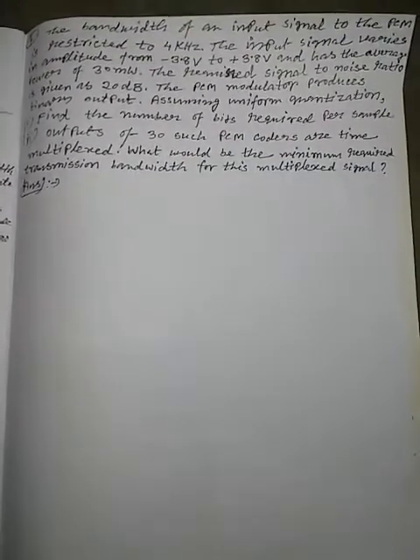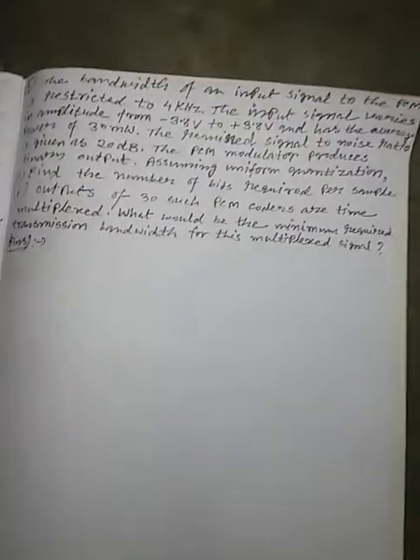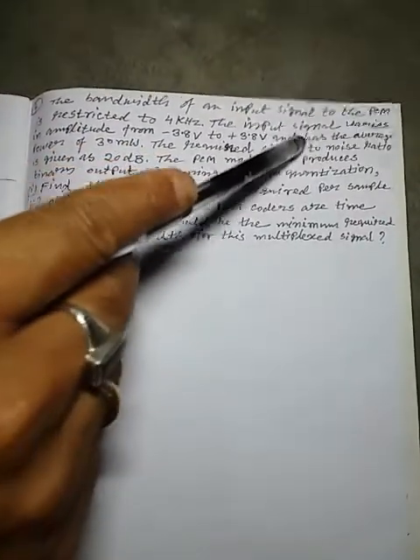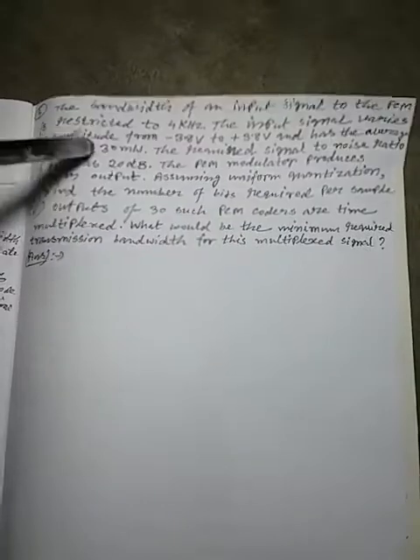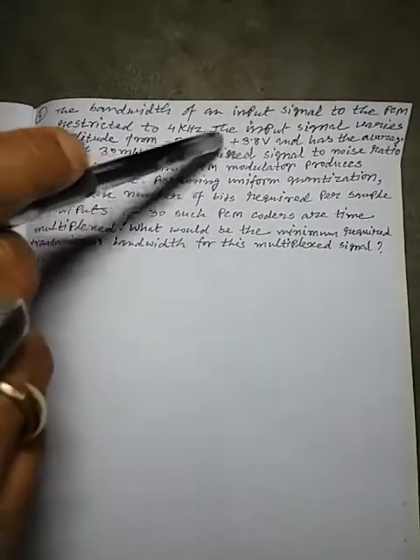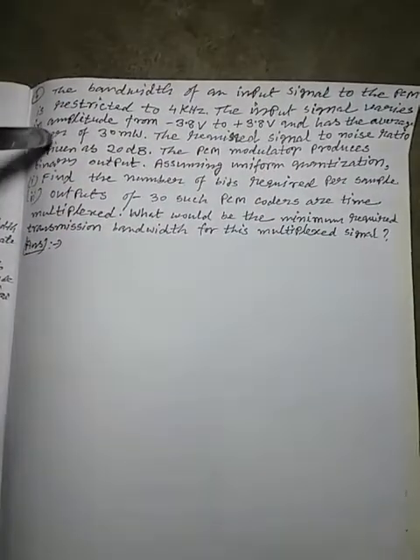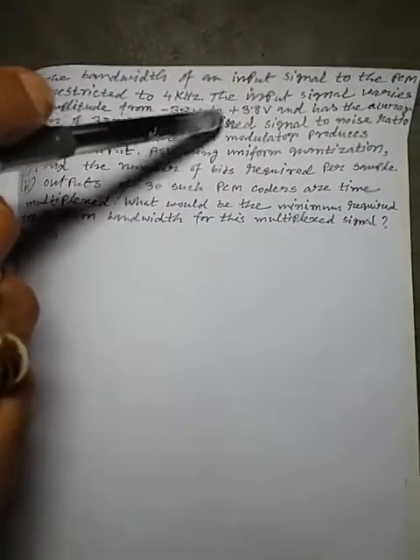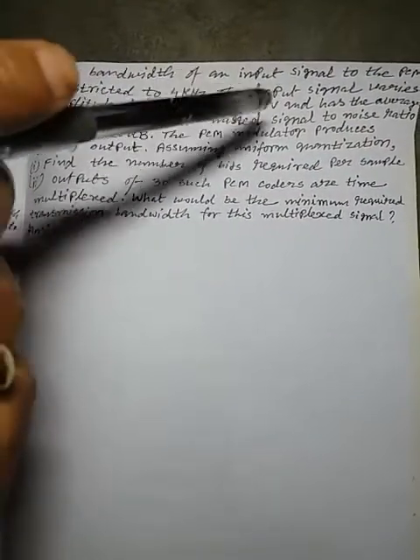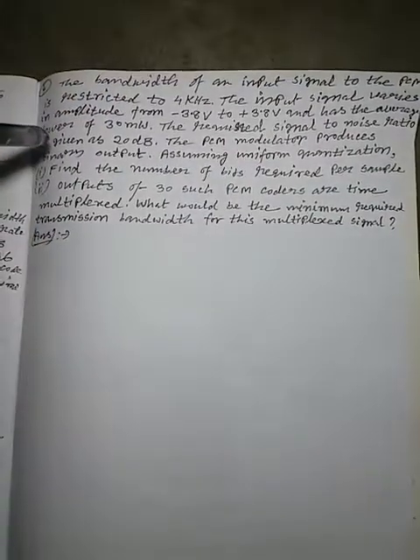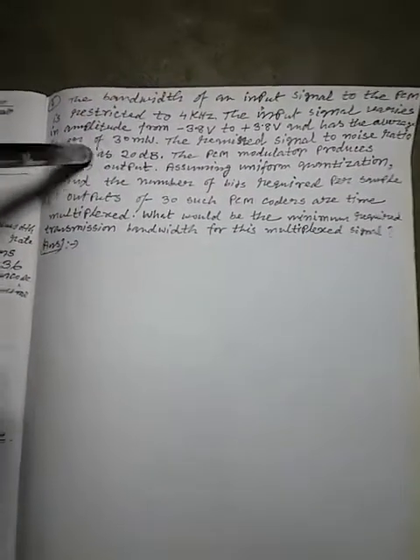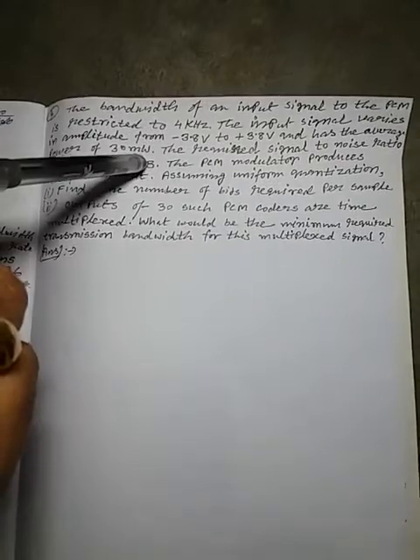Okay, the first problem: the bandwidth of an input signal to the PCM is restricted to 4 kHz. The input signal varies in amplitude from minus 3.8 volt to plus 3.8 volt and has the average power of 30 milliwatt.